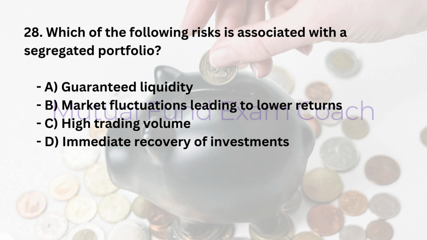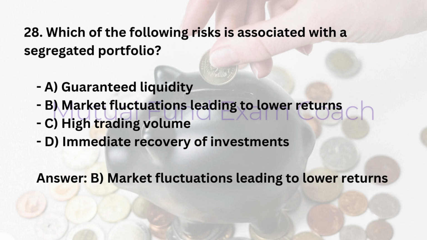28. Which of the following risks is associated with a segregated portfolio? A. Guaranteed liquidity. B. Market fluctuations leading to lower returns. C. High trading volume. D. Immediate recovery of investments. Answer: B. Market fluctuations leading to lower returns.